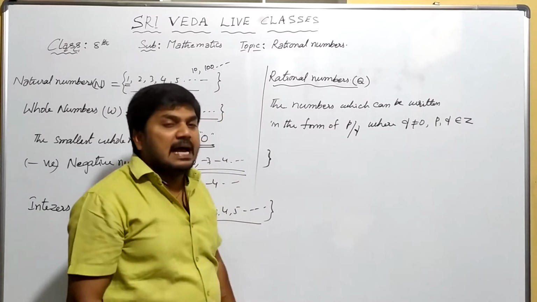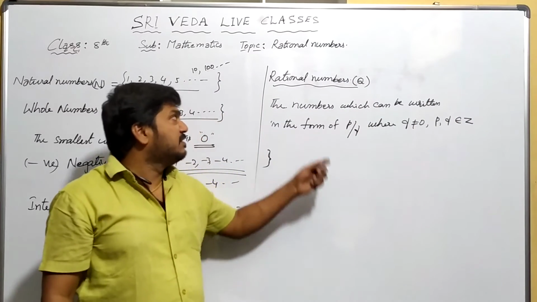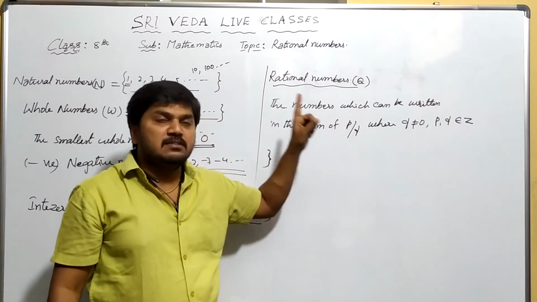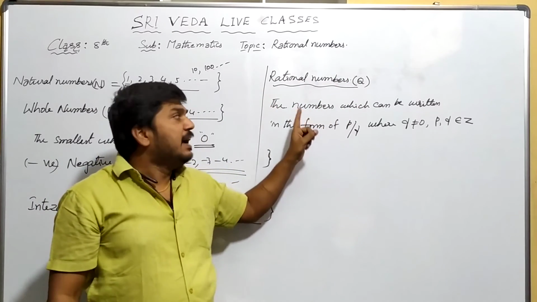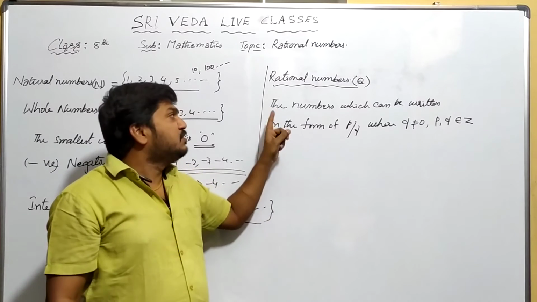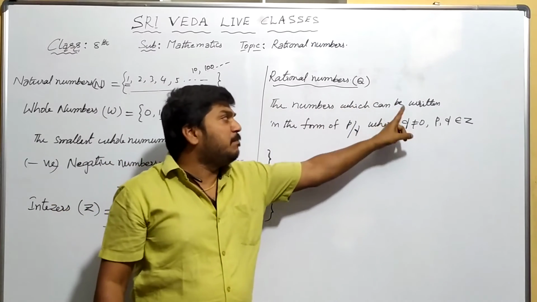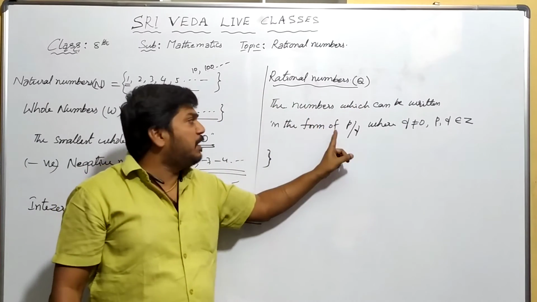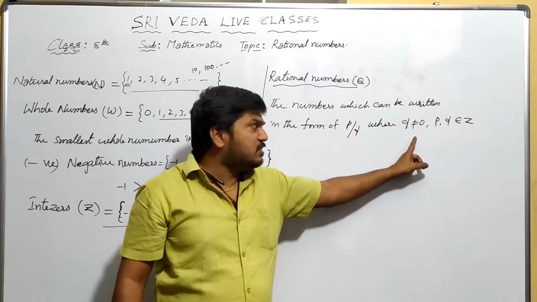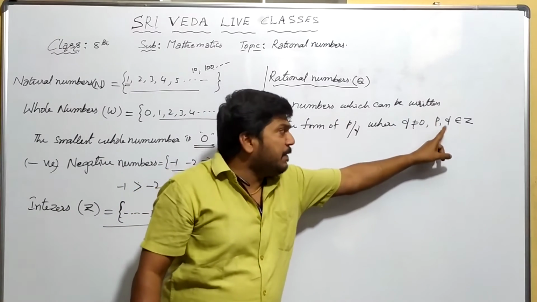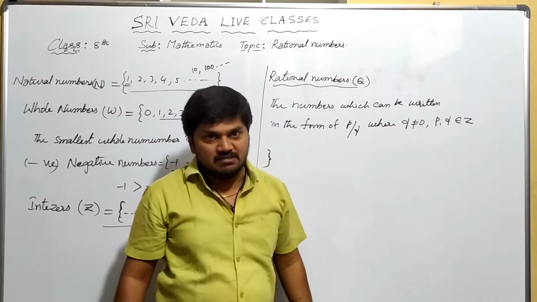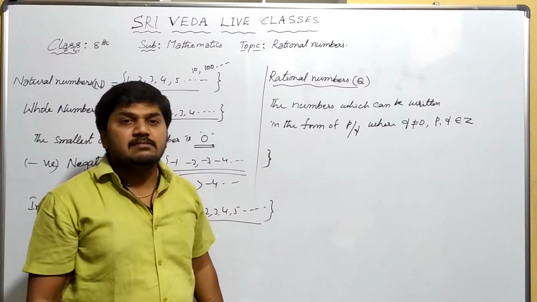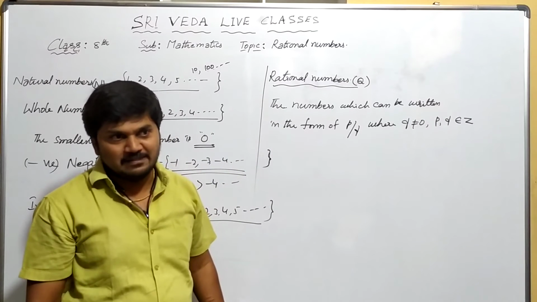Those numbers are called rational numbers. See, this is the most important thing. Rational numbers are the numbers which can be written in the form of P by Q, where Q is not equal to 0 and P and Q must be integers. These numbers are called rational numbers.